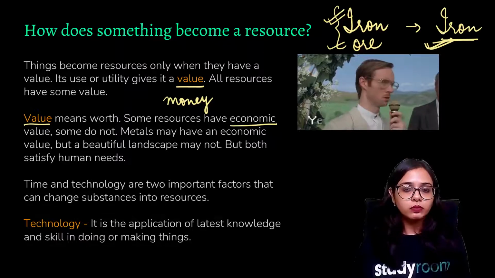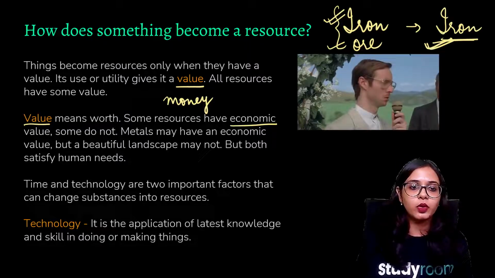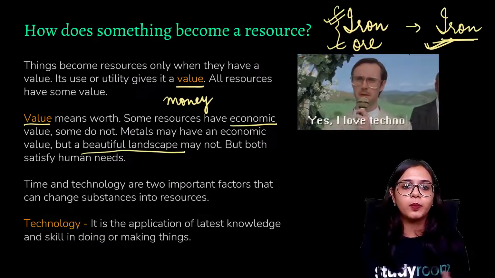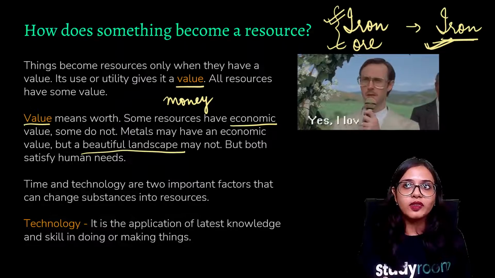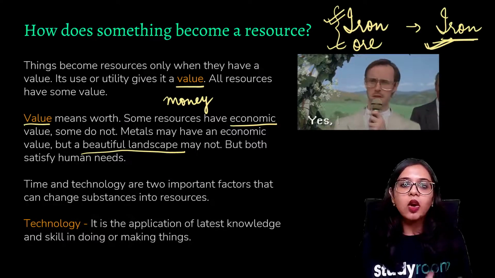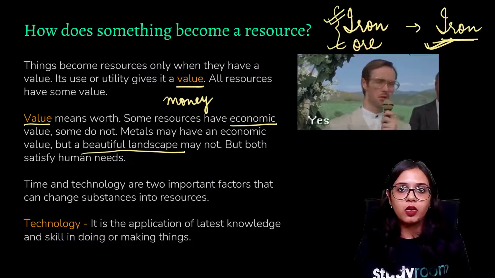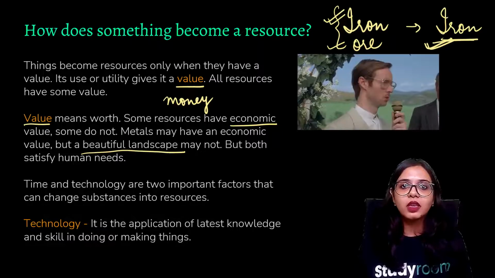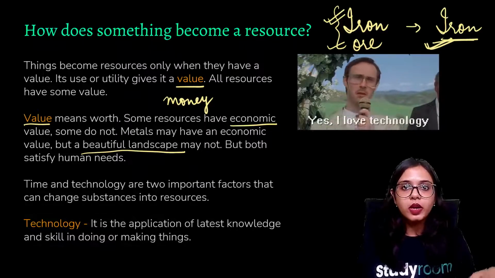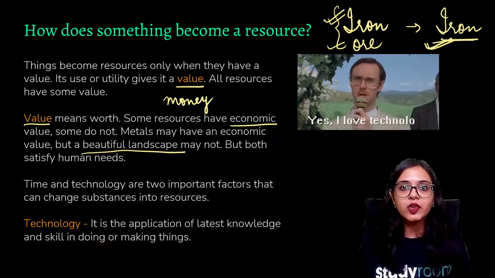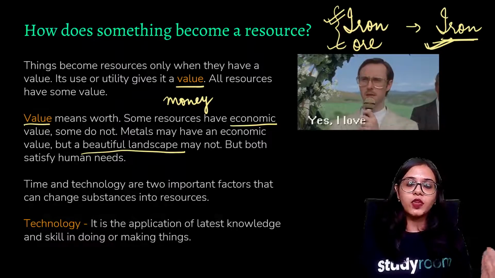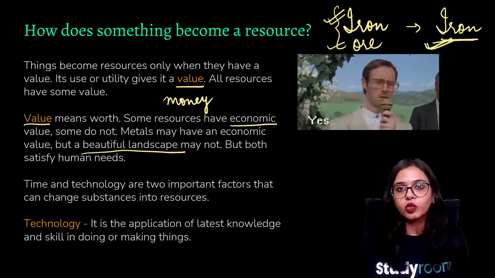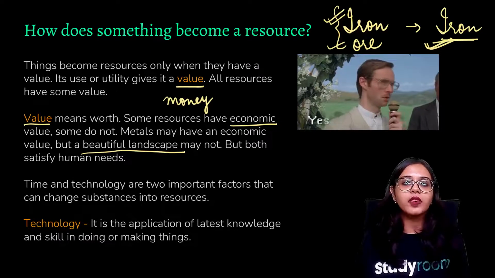All right, so the difference that I'm trying to establish here is that a beautiful landscape could be an area which is used for the grazing of cattle, or that beautiful landscape could also be used for farming. There are very scenic, picturesque landscapes that are also used for farming and grazing, or a park could also be built in that specific area. So if you look at it from a commercial or economic perspective, that beautiful landscape may not have so much value to it, because there are various landscapes.